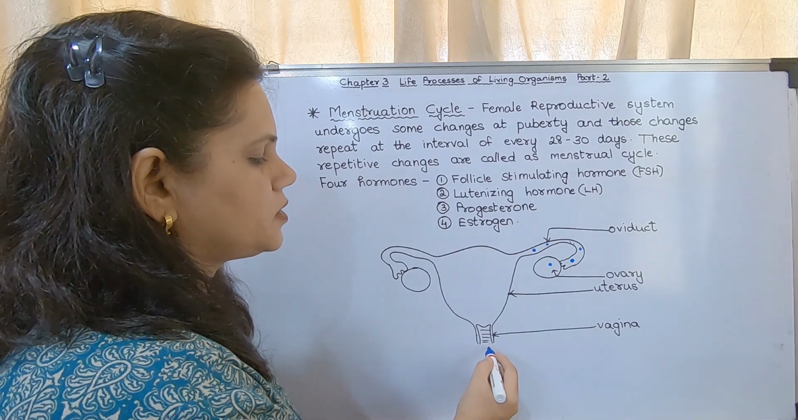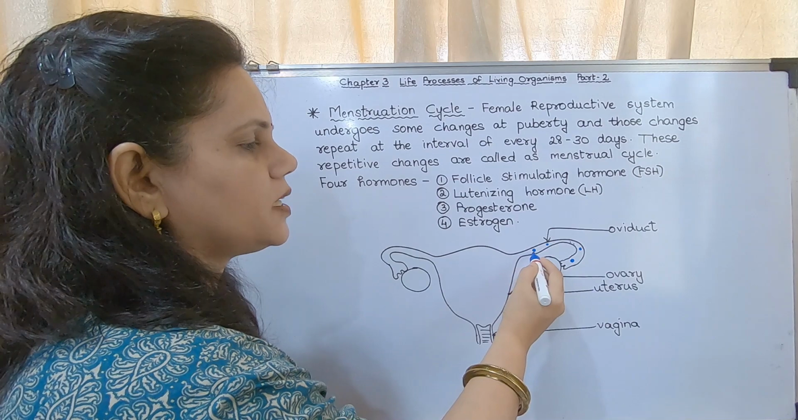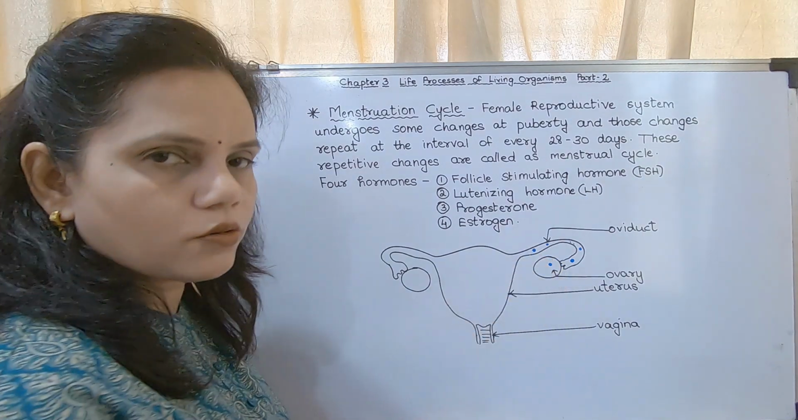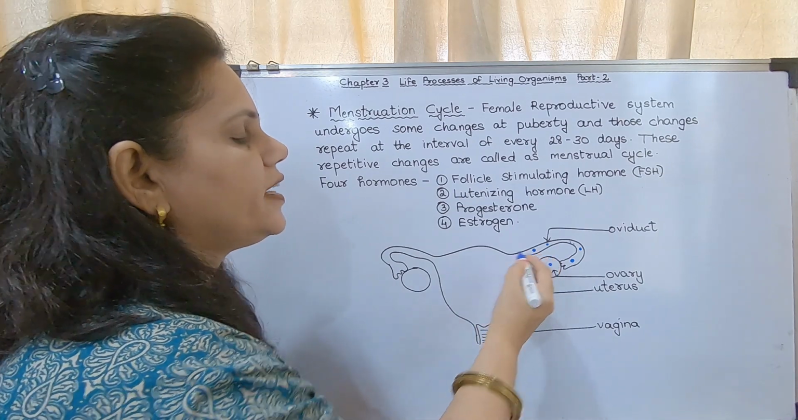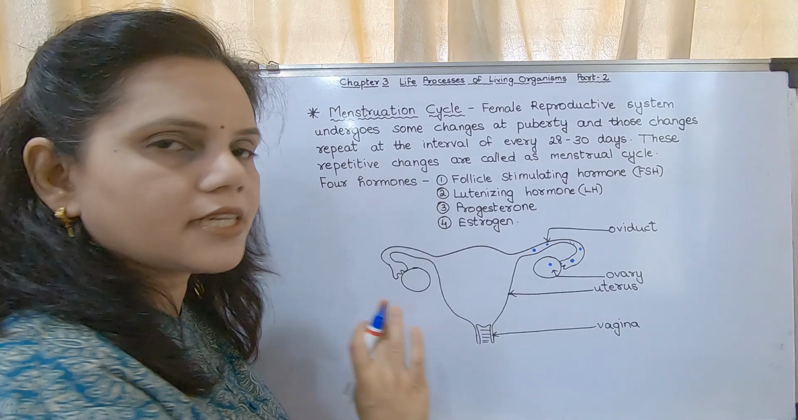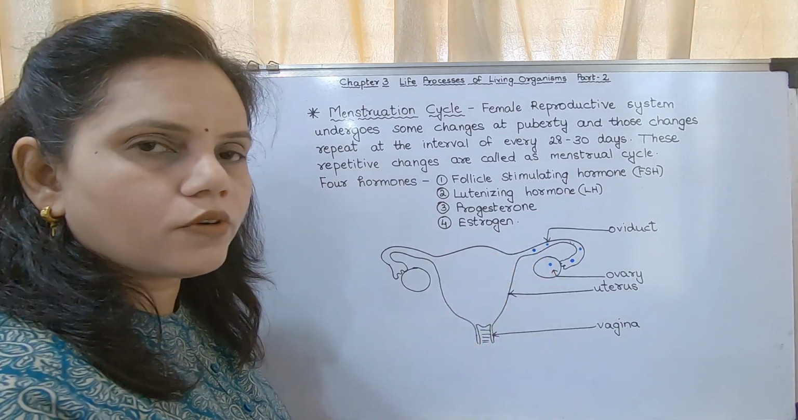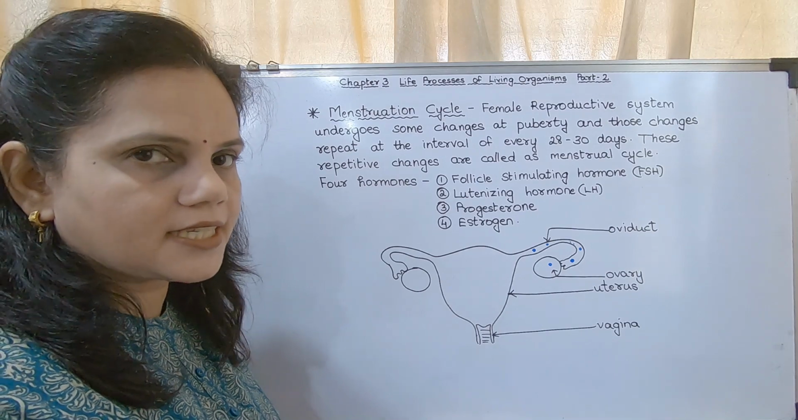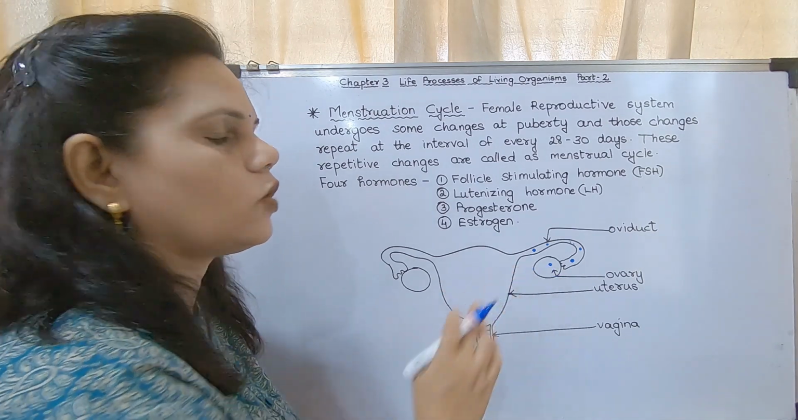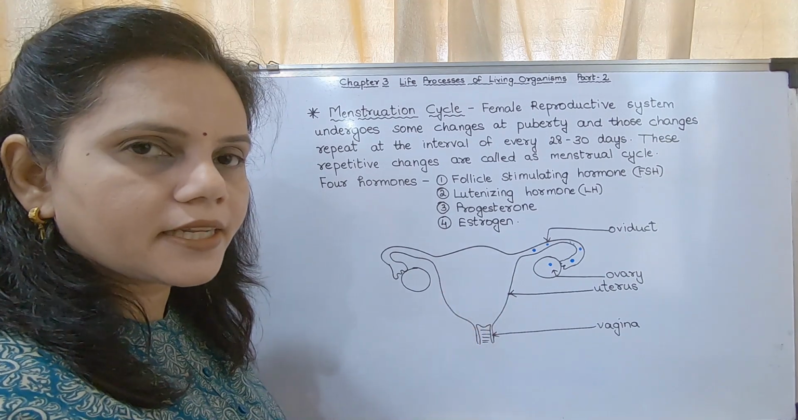If the sperm comes from here, it has to travel this much and fuse with the ovum. Now if it doesn't fuse, if there is no fertilization, that means there is no sperm, and the ovum does not get fertilized. This is what is happening in the ovary. Till then, what has happened in the uterus?